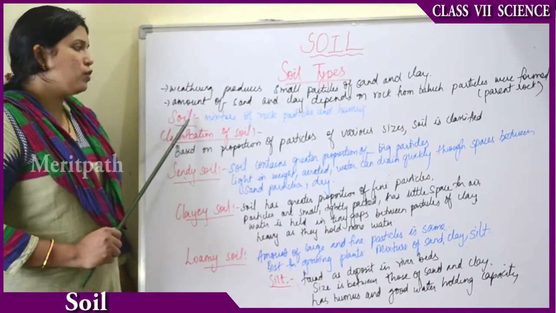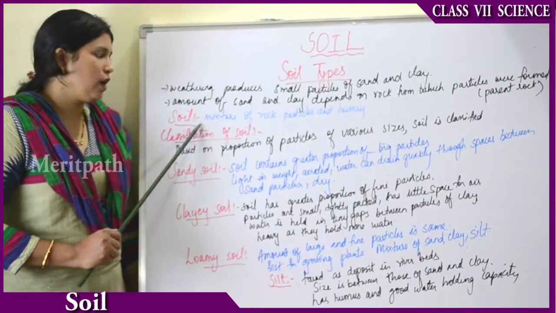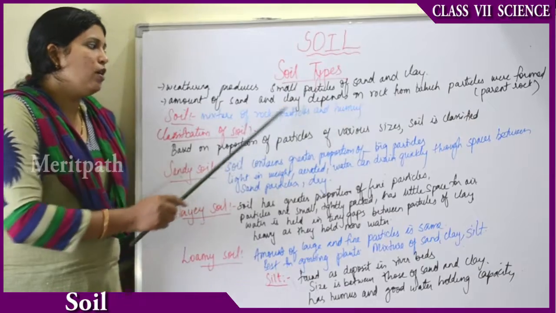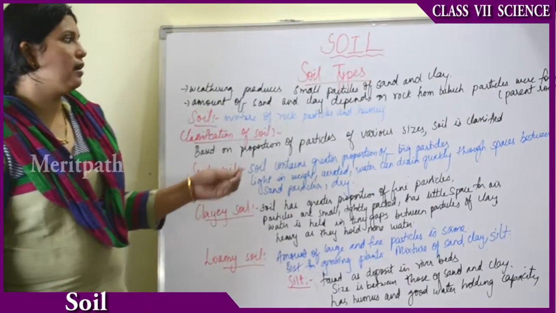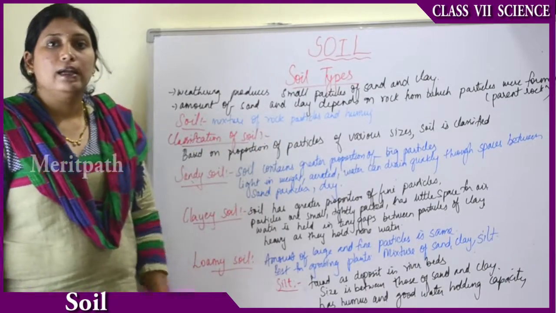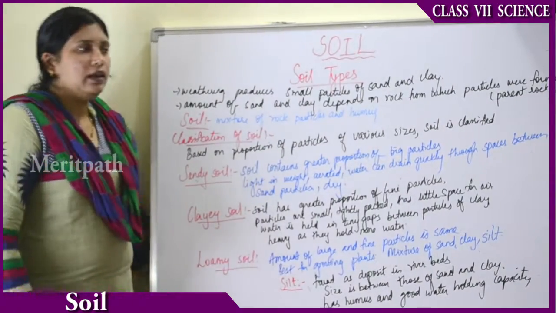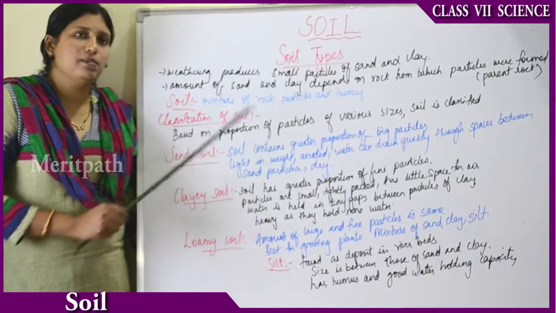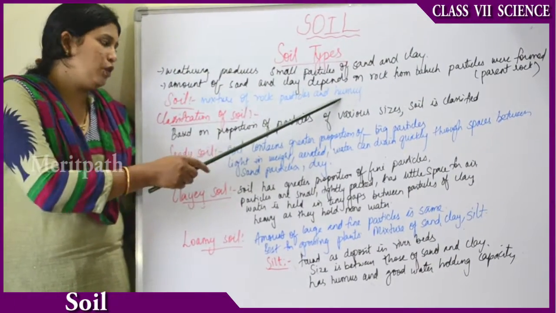Right? Now, what is the definition of soil? Soil is a mixture of rock particles and humus. Rock particles means sandy particles, sand, clay, stones, and humus means dead rotting matter, be it animal waste, dried leaves, anything. So soil is a mixture of rock particles and humus.